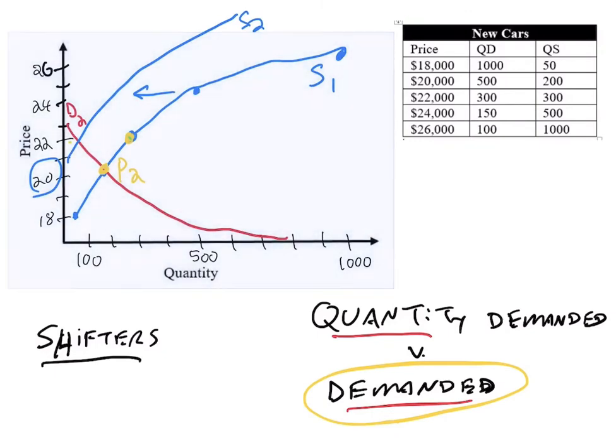So this is not a change in quantity supplied. It's a change in all these different numbers. Every one of these is going to change. So they might say at $18,000 we're going to supply 10 cars, and at $20,000 we'll supply 100 cars, and at $22,000 we'll supply 200 cars, and at $24,000 we'll say 400 cars, and at $26,000 we'll supply 800 cars, right? So the whole line is going to shift, and when that shifts, if we go from our old price to our new price, we're going to end up with a shortage when they decide to cut back on production.